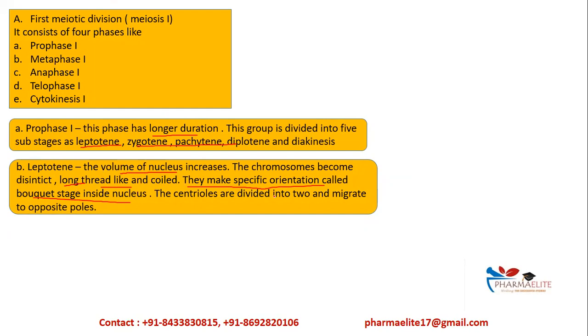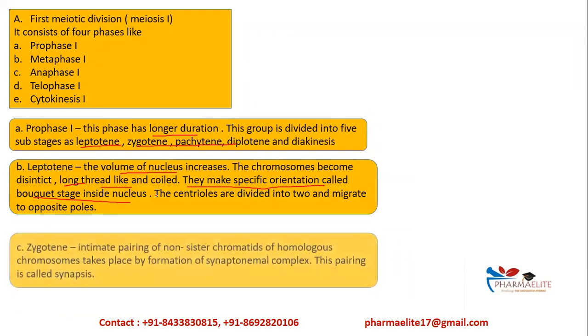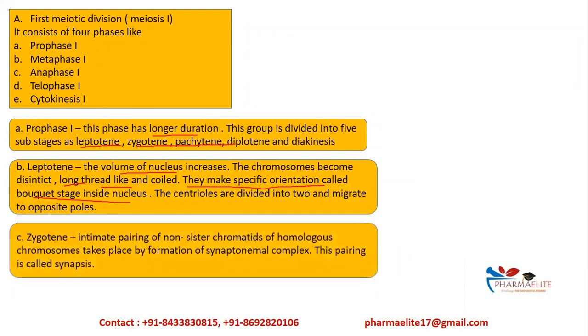The centrioles are divided into 2 and they migrate to opposite poles. Remember a few specific things, that is the chromosomes are long, thread-like, and they form a bouquet-like arrangement inside the nucleus. This happens in leptotene stage. Now, what is zygotene stage?